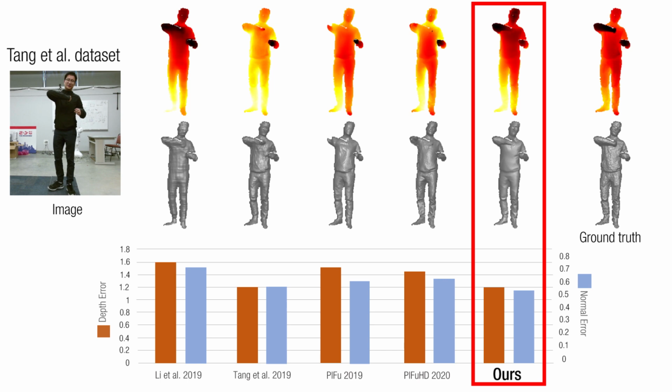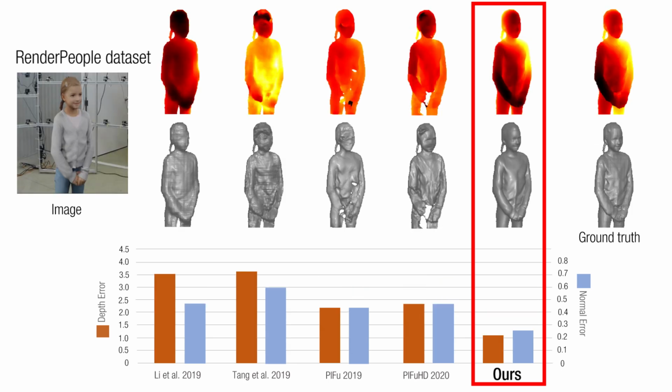Note that Tang et al. Model was trained on this data. Second, we compare against the 3D scanned model dataset called Render People. We again compare against the previous methods, where our method strongly outperforms these methods quantitatively and qualitatively. Note that PIFu and PIFuHD models were trained on this data.